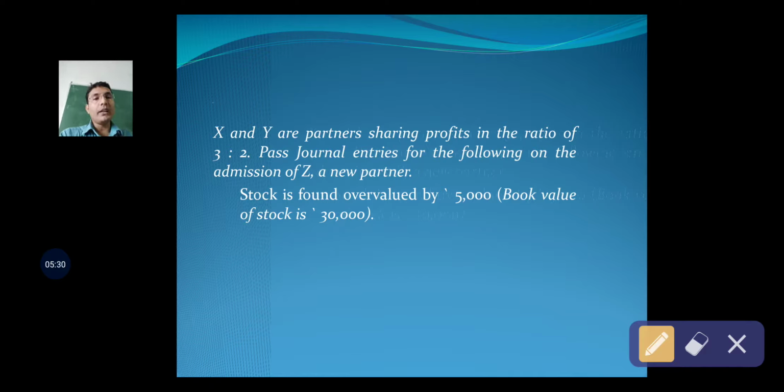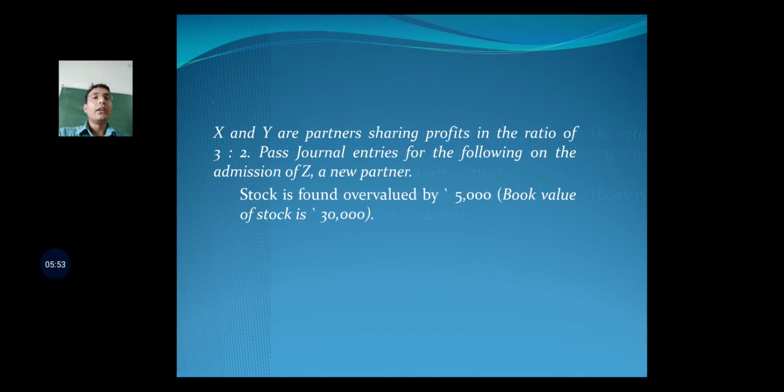So a stock is found overvalued. It is already overvalued. Its value should be lesser by 5,000. The value of the stock in actual should be less than it was valued, that is 30,000. If it is valued at rupees 30,000, then it should have been valued at rupees 25,000. So we are required to reduce the value of the stock from 30,000 to 25,000.